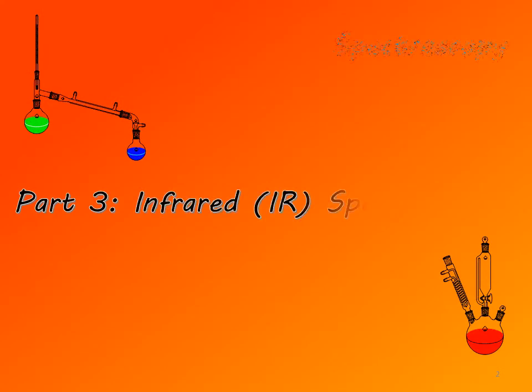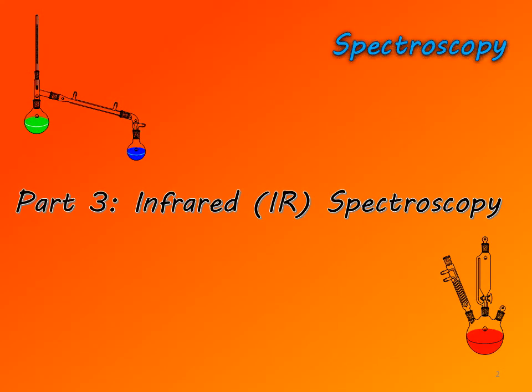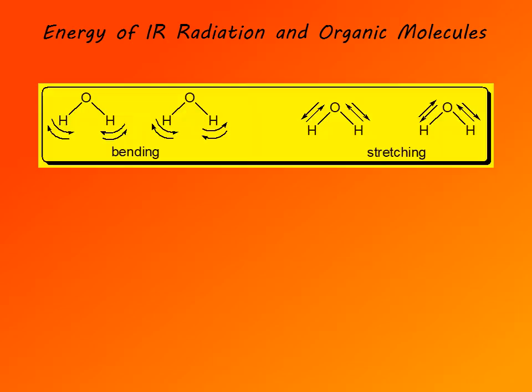In this video, we are going to look into infrared or IR spectroscopy. Infrared spectroscopy involves interaction of molecule with infrared radiation. Energy of the infrared radiation corresponds to the energies of bond vibration. There are two types of bond vibration, and they are bending and stretching.